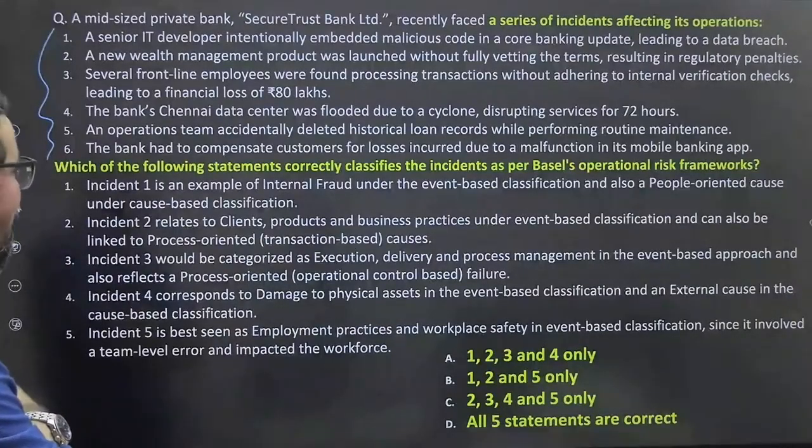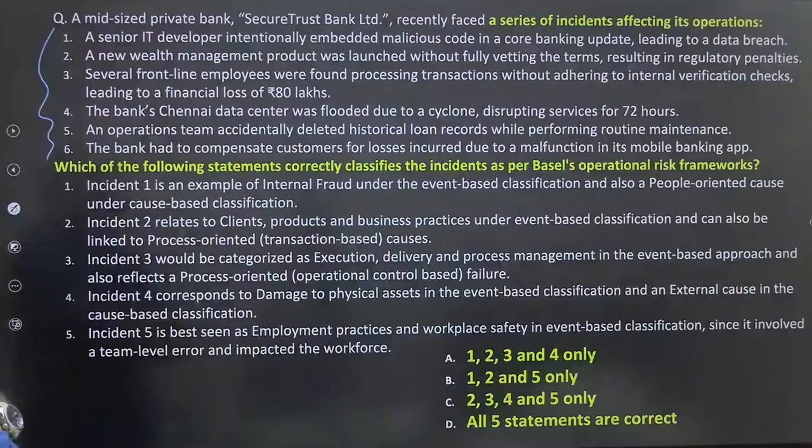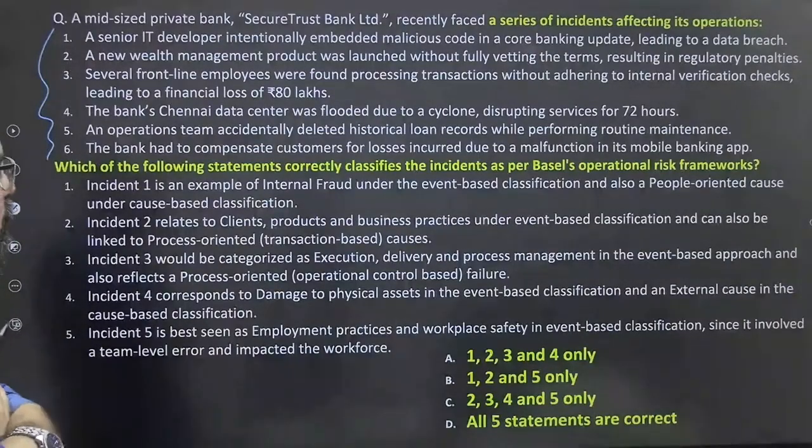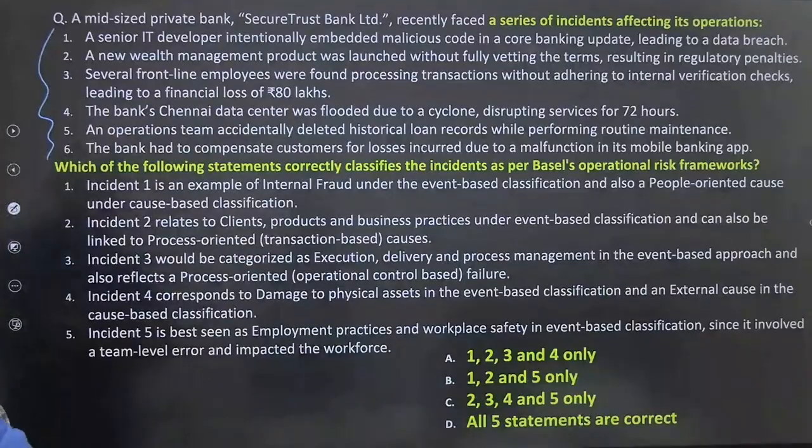Several frontline employees were found processing transactions without adhering to internal verification checks, leading to financial losses of 80 lakhs. The bank's Chennai data center was flooded due to a cyclone, disrupting service for 72 hours.